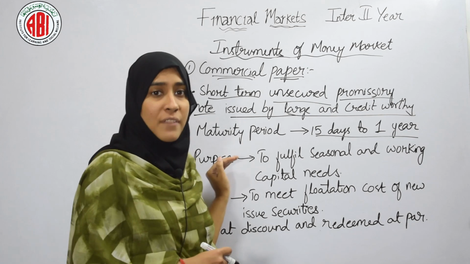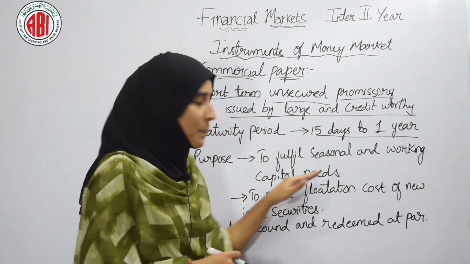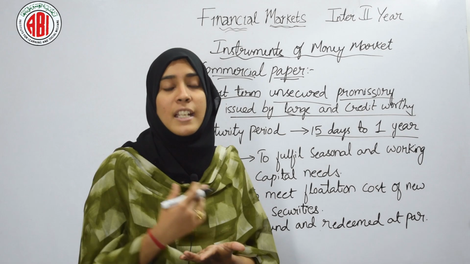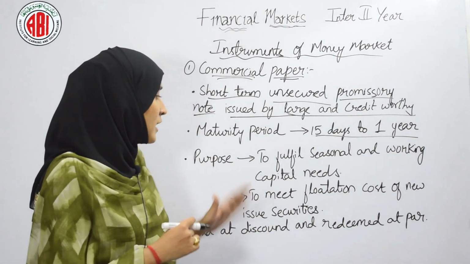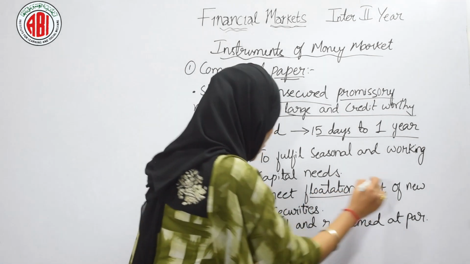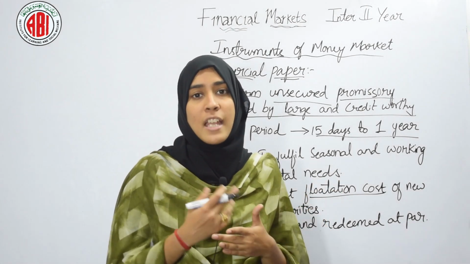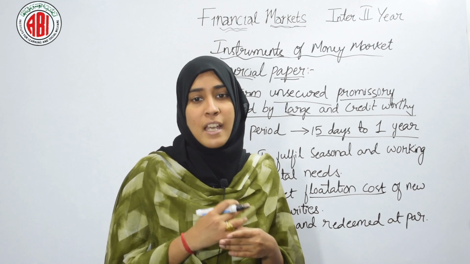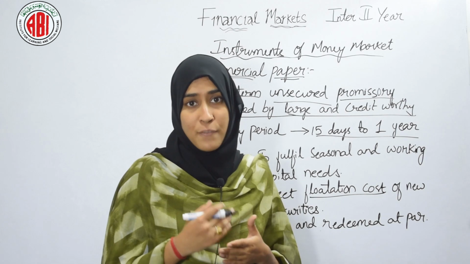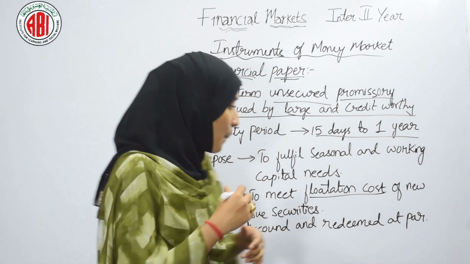And the purpose, why will they issue commercial papers? The purpose is to fulfill seasonal and working capital needs. They will need money, obviously, for their daily operations. So to meet their operations, they will issue these commercial papers, and to meet flotation cost of new issue securities. If any company has issued shares and new securities, they will face expenses, right? That we call flotation cost. And to meet that flotation cost, if any company is issuing commercial paper, we call it bridge financing.